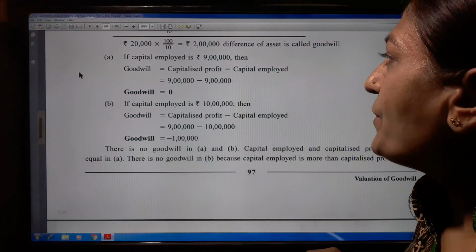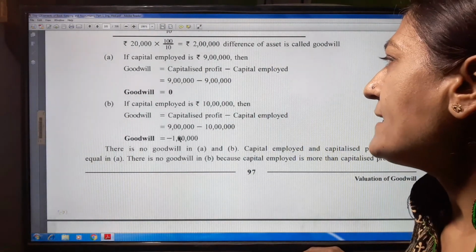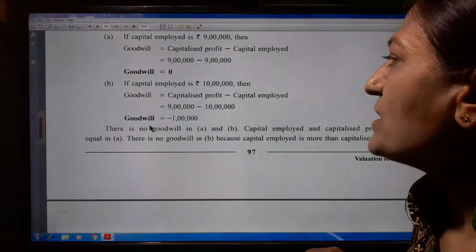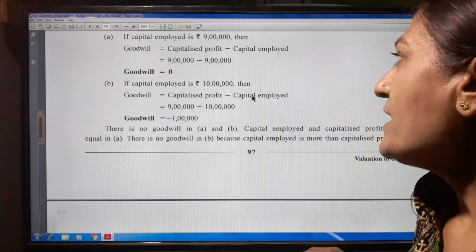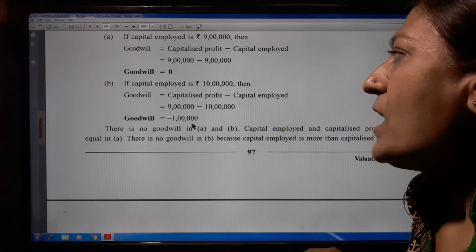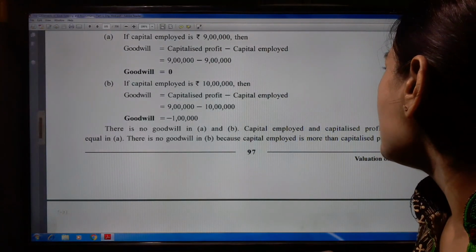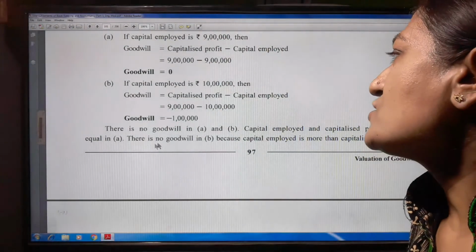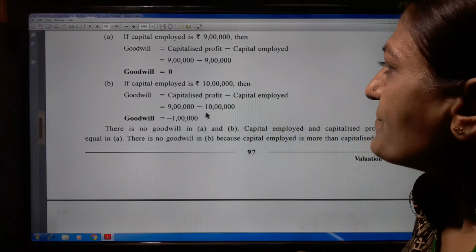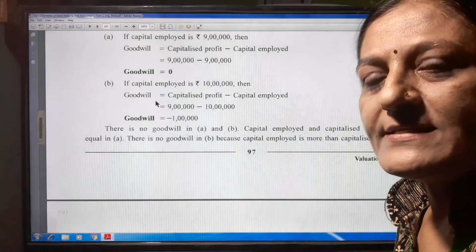If capital employed is 10 lakh, then goodwill is capitalized profit minus capital employed, 9 lakh minus 10 lakh, so goodwill is minus 1 lakh. Here capitalized profit is 9 lakh, but capital employed is more than the capitalized profit, so we get a negative. There is no goodwill in A, because capital employed and capitalized profit are equal. There is no goodwill in B, because capital employed is more than the capitalized profit. When the capital employed is more than the capitalized profit, then there is no goodwill.